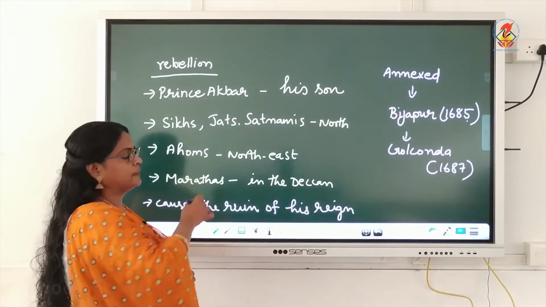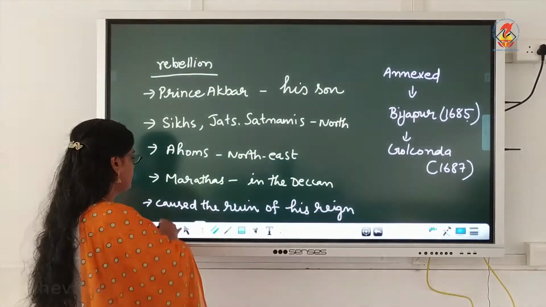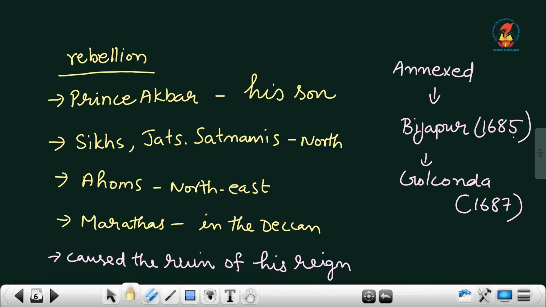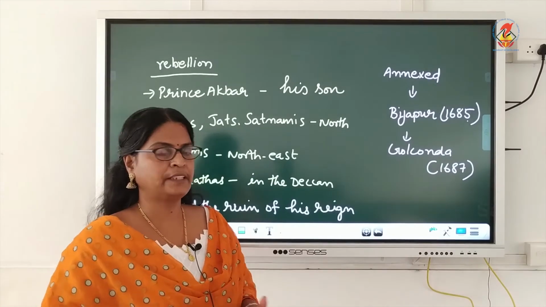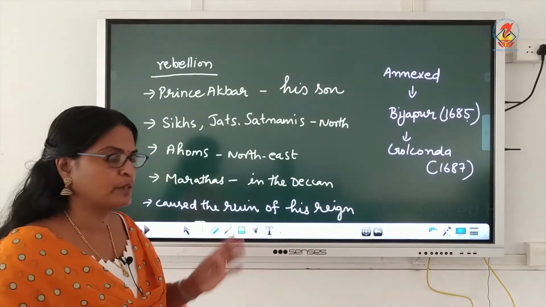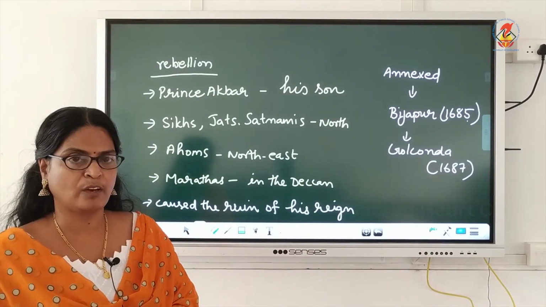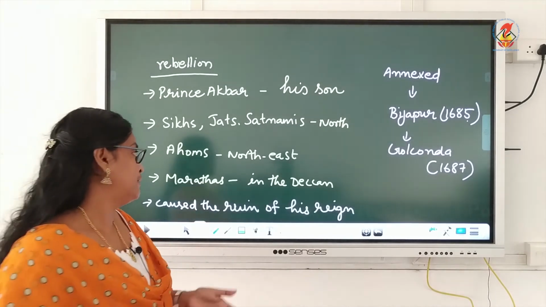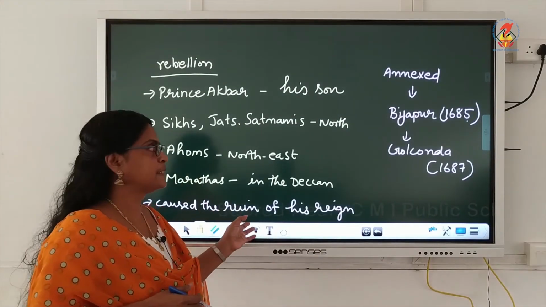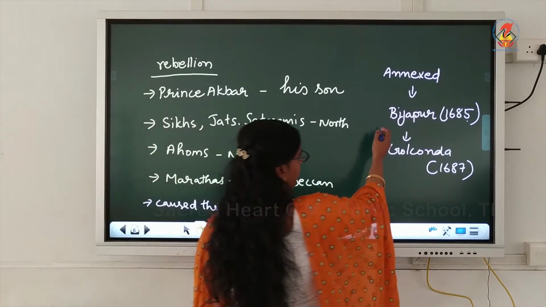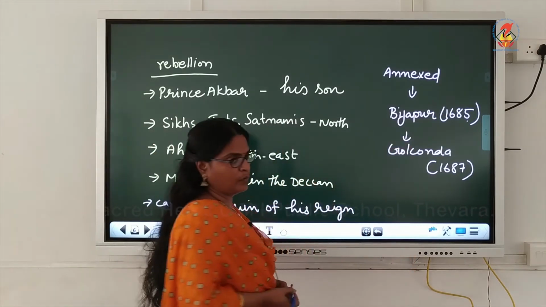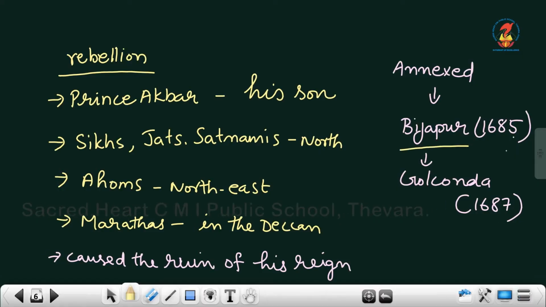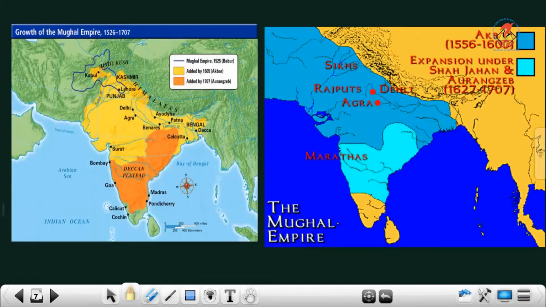These were the main causes of the ruin of his reign. He continued a long war to suppress these rebellions, and he spent lots of money fighting against them. But he could annex Bijapur and Golconda. In 1685 he annexed Bijapur, and in 1687 he annexed Golconda.